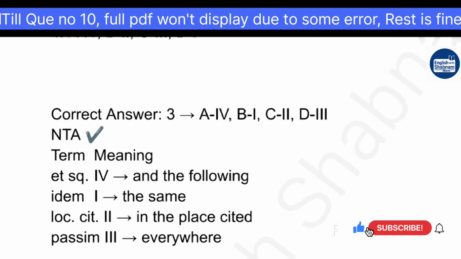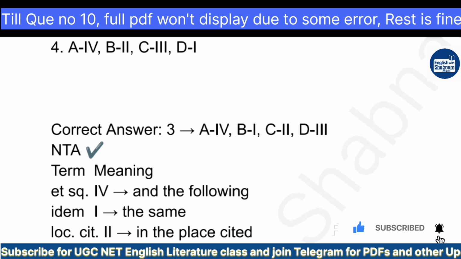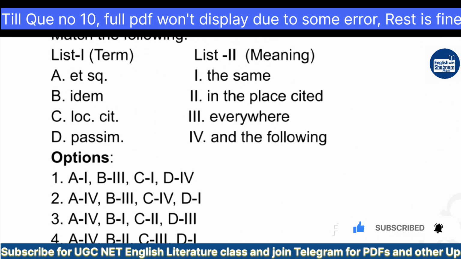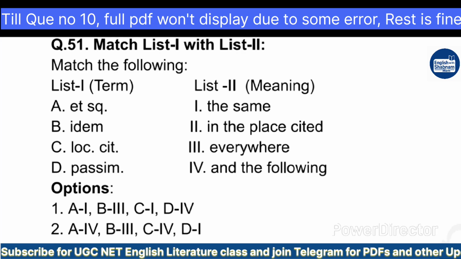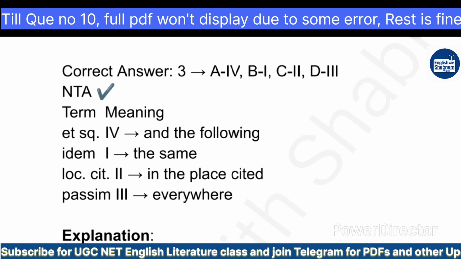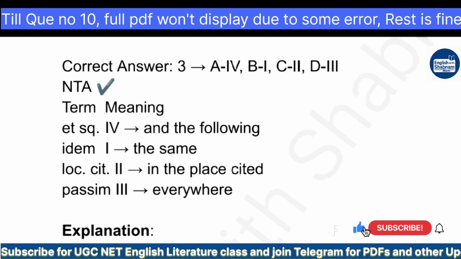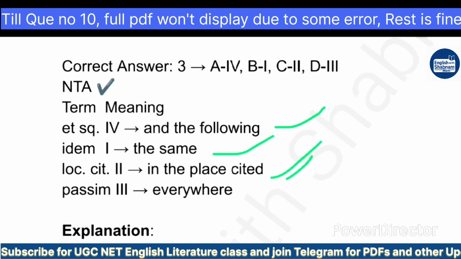Okay, so how do you have to match? Et seq., you have to match here. Let's match loc. cit. When I saw this question the first time, I matched location citation with the place. So if we match it with the second, we can find it in option 3. Option 3 here: et seq. matched with and the following, idem the same, loc. cit. in the place. I guessed location.